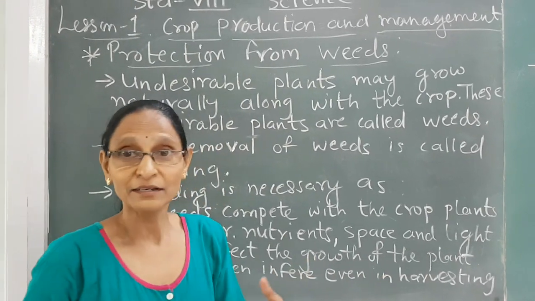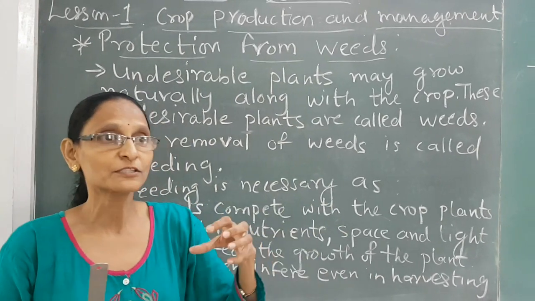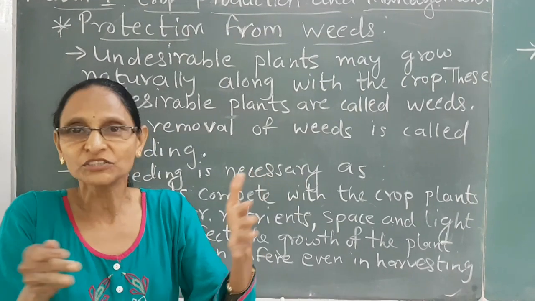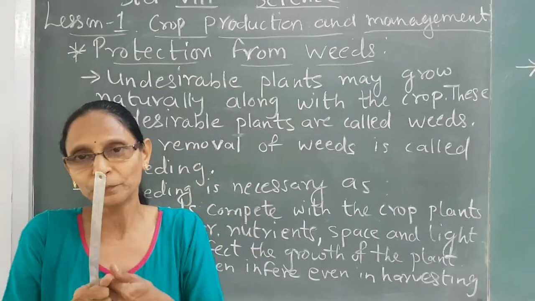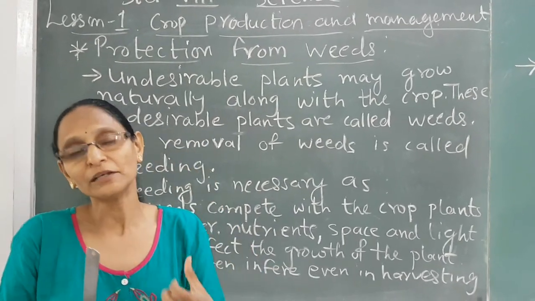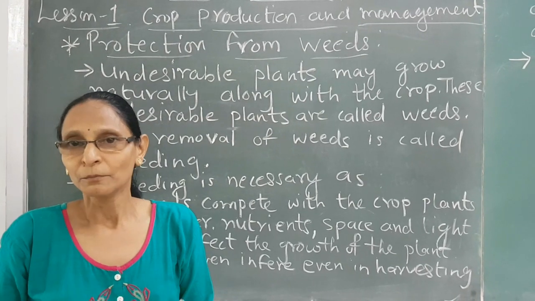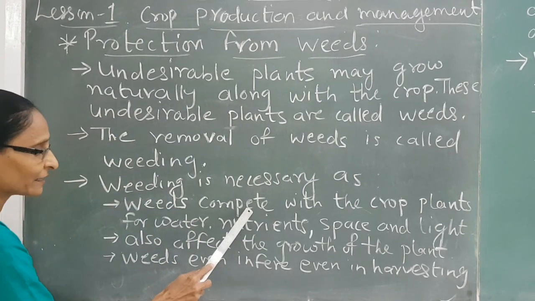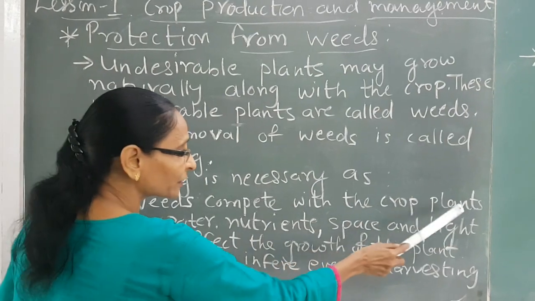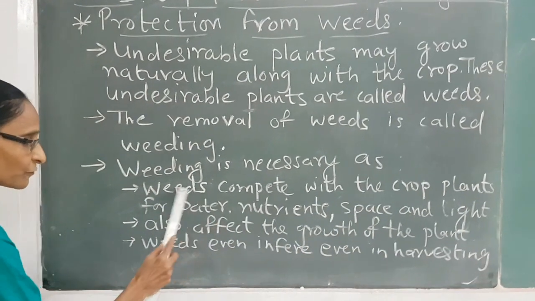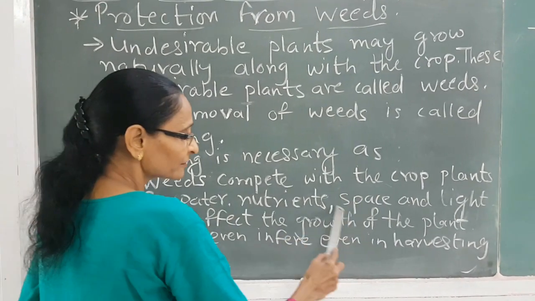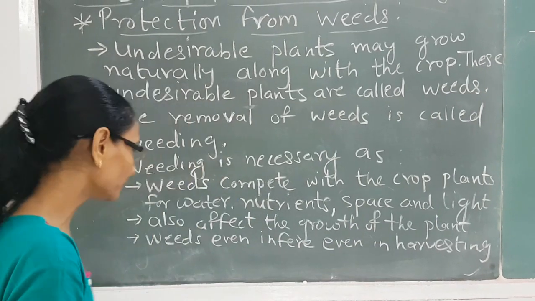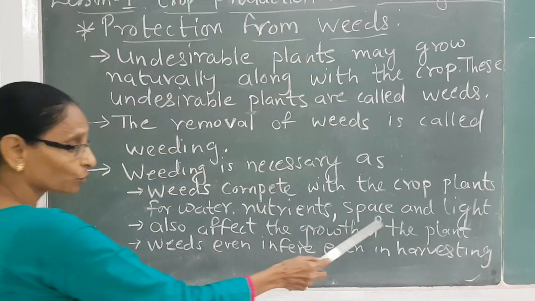And light, that is sunlight. If sharing of the space is there, that means they are too congested. They are close to the main crop. So sunlight will not be proper there for the main crop. So in that sense they are competing with the main crop plants. In what sense? For water, nutrients, space and light. Clear?